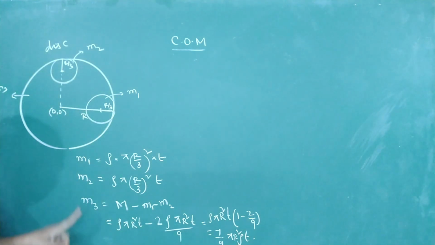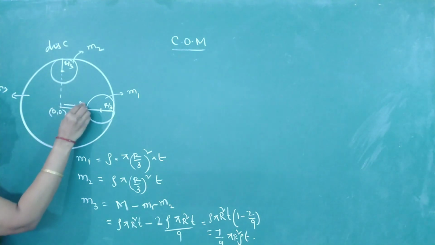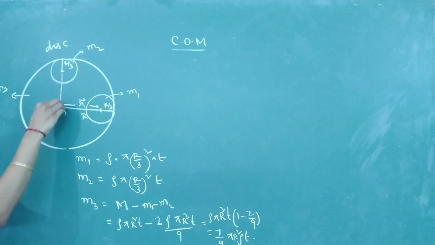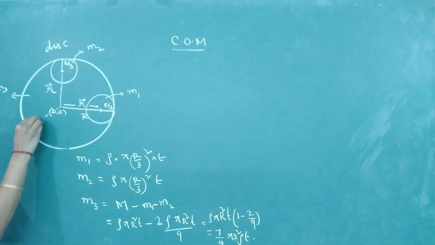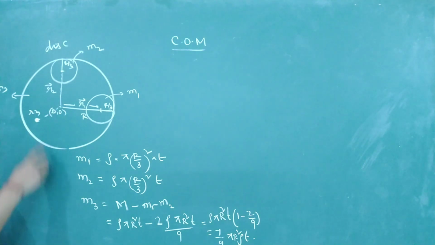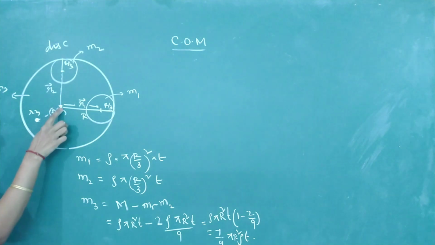See, we have got m1, m2 and m3. Now I need the distance. From origin till here, I will call this r1. From origin to this point, I will take it as r2. And we don't know where the distance r3 is. I am assuming it to be somewhere here. Anything you can take. Let the distance of the center of mass of the remaining portion be r3 from origin.